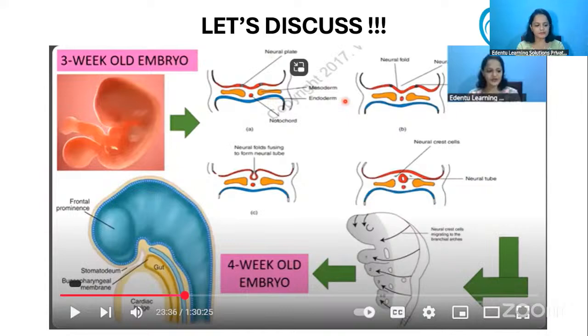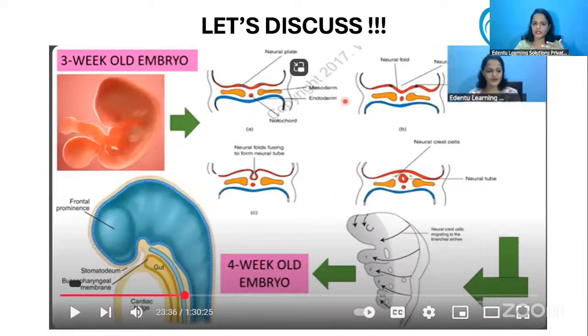Now, if you look at the picture, around the third to fourth week of embryonic development, there will be only a primitive oral cavity present, which is called the stomodeum. The stomodeum will be bounded at the superior end by the frontal prominence, and at the inferior end by the cardiac bulge. In between, you have the primitive oral cavity or stomodeum. This stomodeum will be separated from the future foregut.